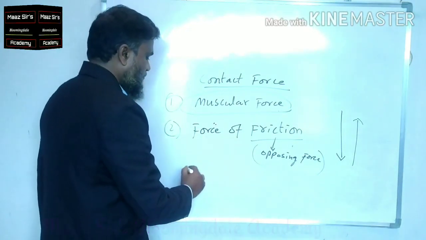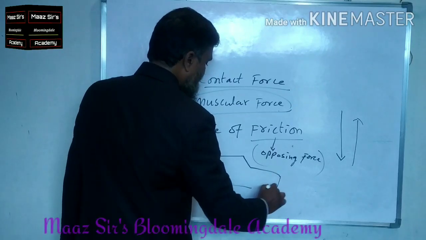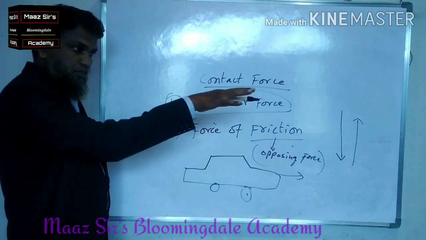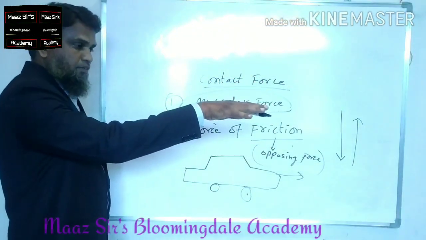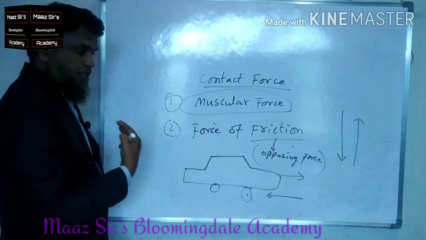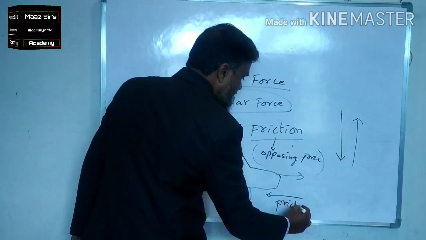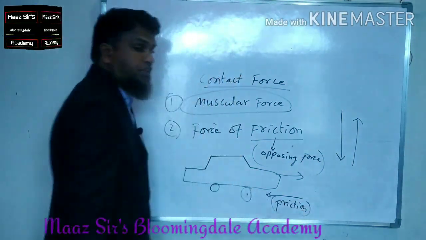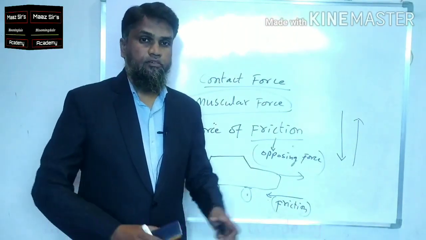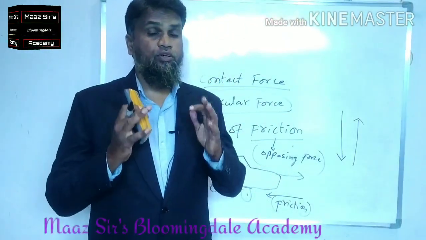So, when for example you take a car, it is moving in this direction. It is applying some force in this direction. At the same time, there is one opposite force applying in the opposite direction. So this type of force is known as friction. So friction is also a type of contact force. For example, this friction is very useful in our day-to-day life.